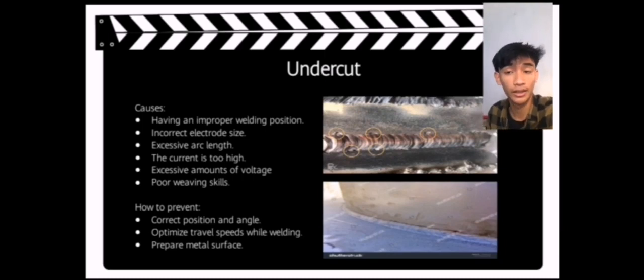The causes of undercut during welding are improper welding positioning, poor weaving skills, the electrode size is too big, and the current is too high. Ways to improve on this are to fix the positioning, optimize the speed of welding, and lastly, to prepare the metal before we start the welding.